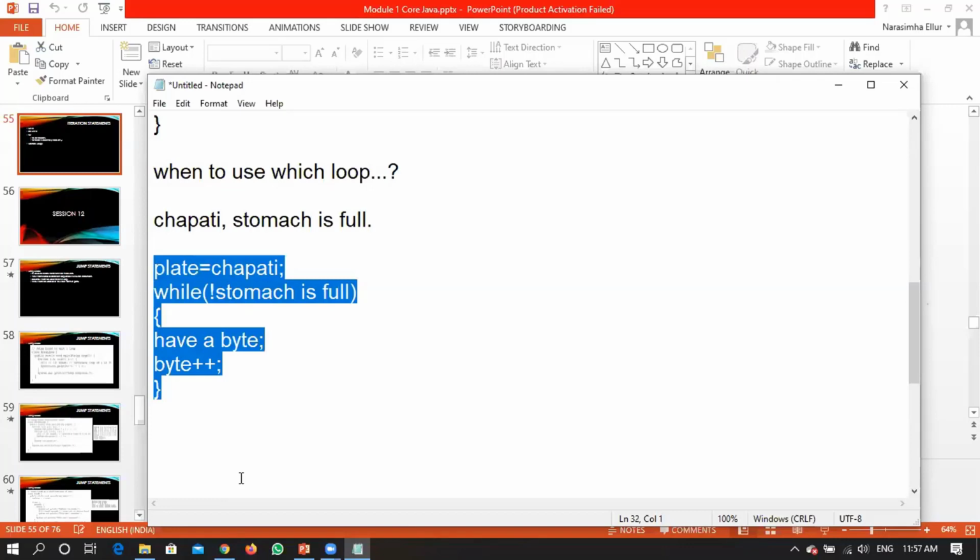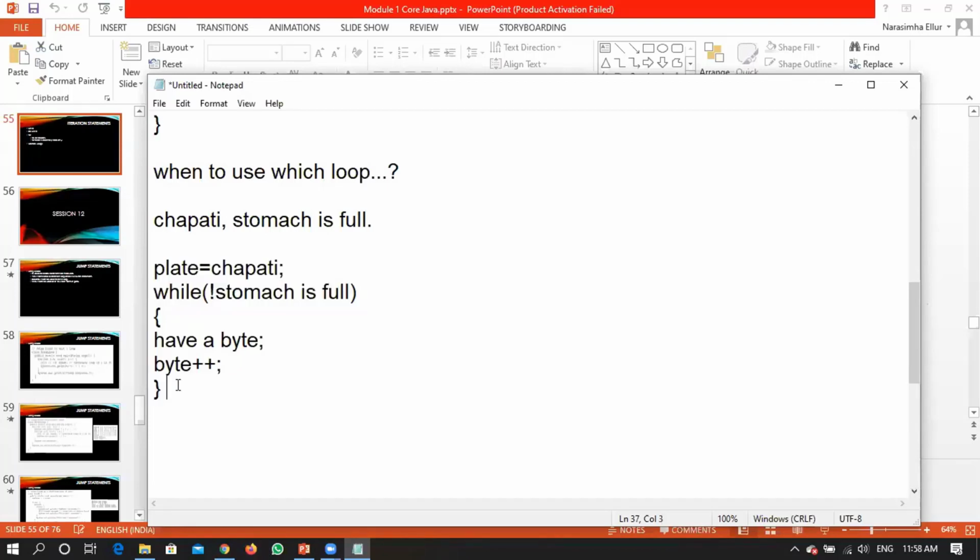This is a looping process. So what has been done now? Until my stomach is full, this will be repeated, having each bite at a time. So initialized with a chapati, meaning the plate has been filled with a chapati. I'm checking whether the stomach is full or not. If it is not full, I'll start having bites. Every time I have a bite, I'll increment bite plus plus. After having a bite, again I check whether the stomach is full. If it is not full, the condition is satisfied and I go inside the while loop. Then again have a bite.